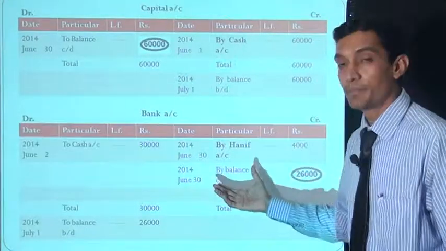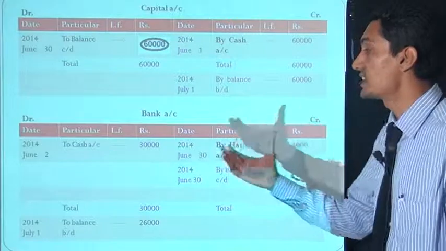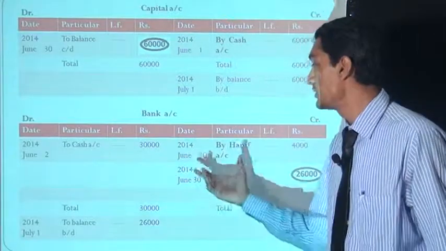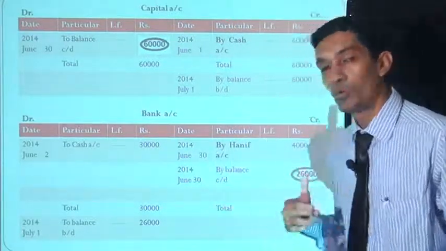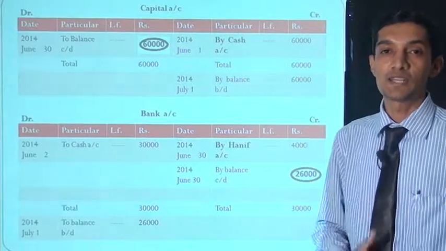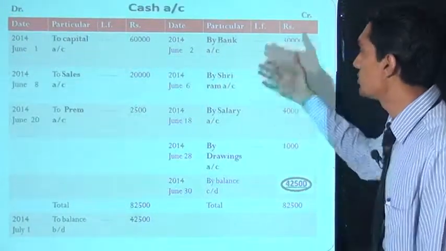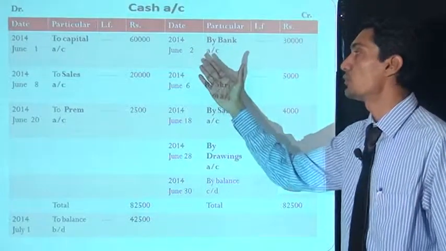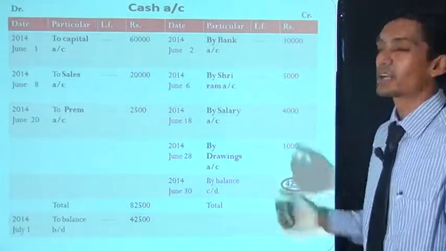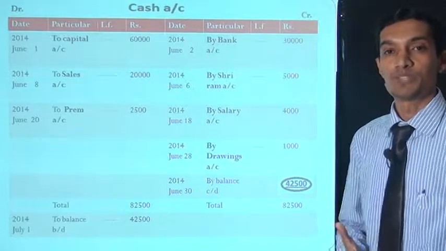First is the bank account. In the bank account, on the debit side, we write "to cash account 30,000 rupees". Now move on to the cash account. On the credit side of the cash account we write "by bank account". 2014 June 2, by bank account 30,000 rupees.